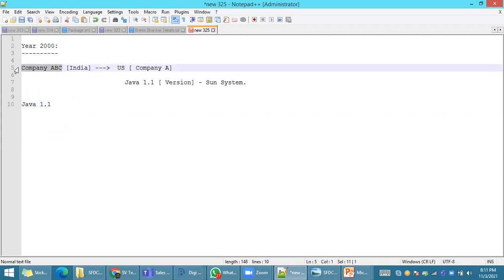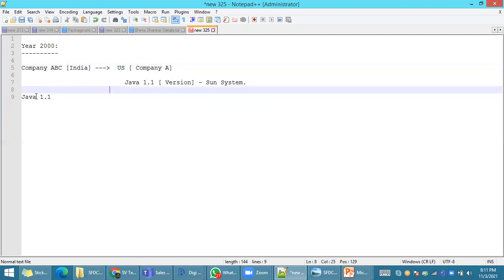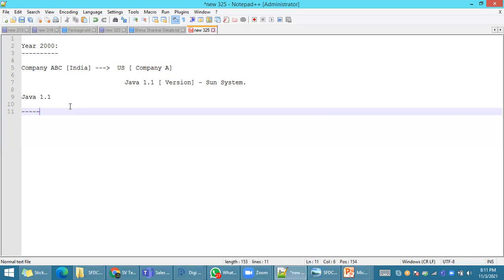It is not only simply purchasing. The software and everything need some physical systems to be installed, and the same software will be used by the employees within the company. So company ABC has to allocate space, manpower, systems and everything. In the year 2000, company ABC successfully completed the project on Java 1.1 and submitted it to the client company. All going well, that's fine.